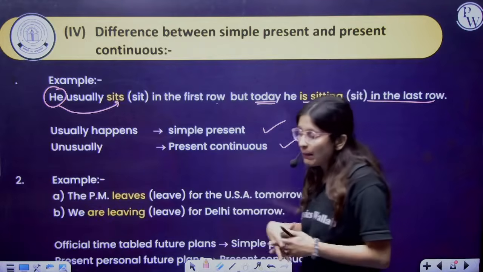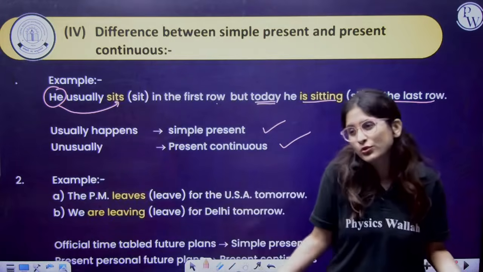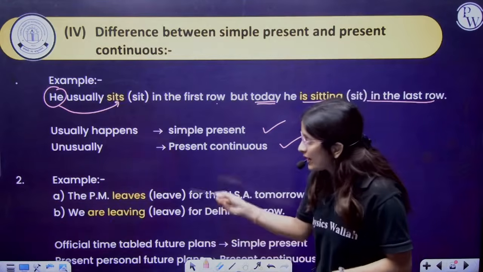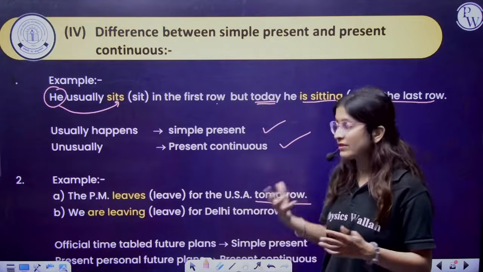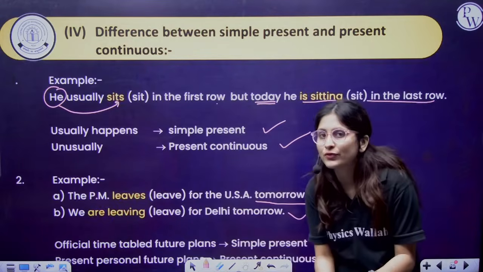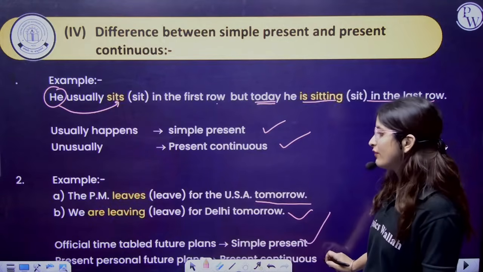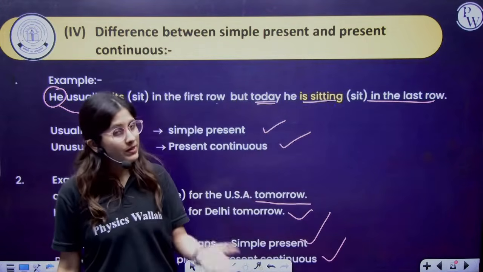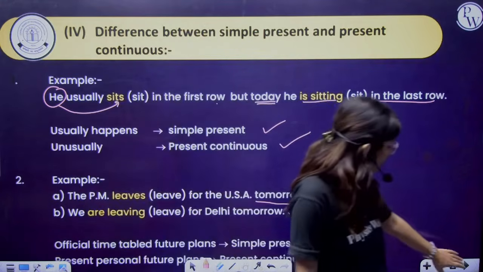So usually the thing is happening, it means a simple present sentence. And unusually, that is the present continuous one. Now, more examples. The PM leaves for the USA tomorrow. So leaves is simple present. It is normal for the PM. But we are leaving for Delhi tomorrow. It is an unusual thing for us. So official timetable, future plan, simple present. And if we are saying a personal future plan, we are saying present continuous. Official is simple, and unofficial, where we are making the plan, will be the present continuous one.